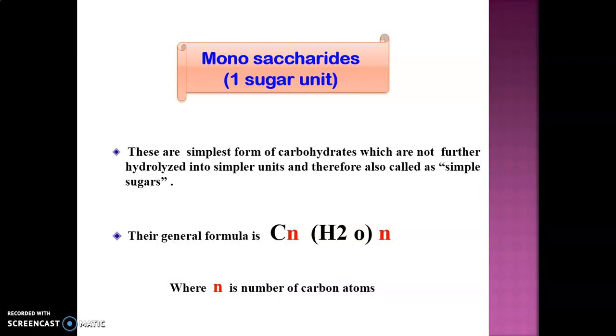So let's discuss first monosaccharide, which contains only 1 sugar unit. These are the simplest form of carbohydrates, which are not further hydrolyzed into simpler units. Therefore, they are called simple sugars. They have the same formula as that of a carbohydrate, that is CnH2nOn, where n is the number of carbon atoms.